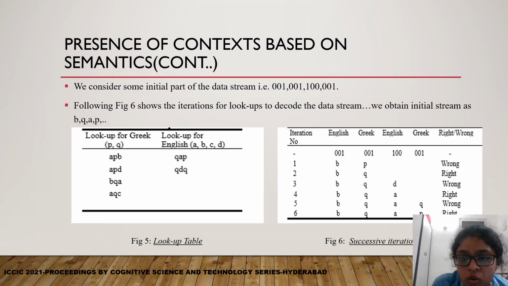So the first two codes can give us two solutions, BP and BQ. But we will go for BQ since the lookup table does not contain any context starting with B and P. The next code, 100, can result in either D or A, but we will go for A as the context BQA lies in the lookup table. For the next code 001, we can get either Q or P, but we will go for P as QAP is a context occurring in this table. Like this, the decoding operation is performed.